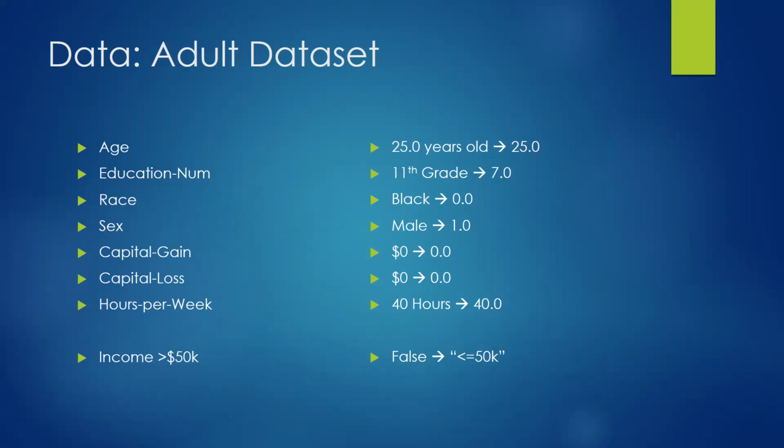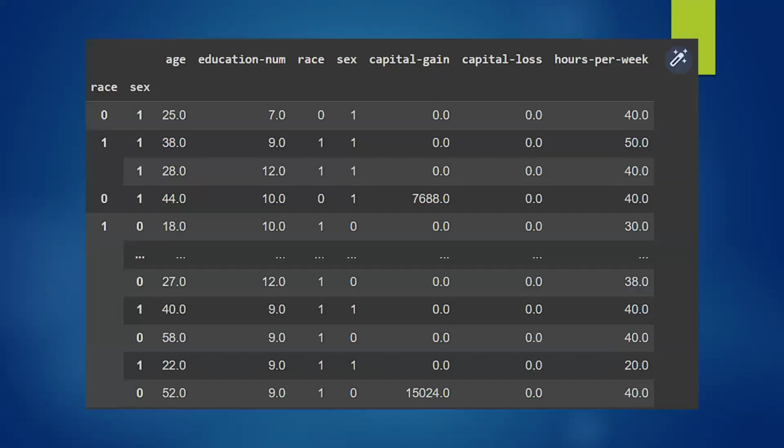In reality, it's a bit more, but for the data set that we'll be using in the Colab notebook a little bit later, this is all we'll be using just for simplification purposes. So we have the age, the education number, which is the highest grade of education that they've gotten, their race, sex, capital gains, capital losses, and then hours per week worked. Using this data, you can hypothetically predict how much income that person is making. Another way we can view this is here. This shows, again, the different parameters that you're given before you're able to identify and predict the income of these specific people.